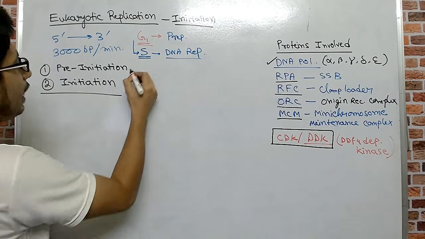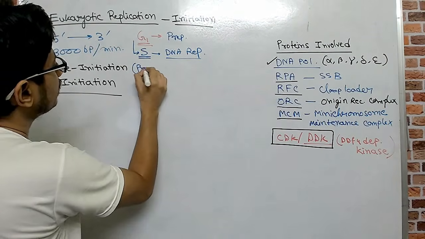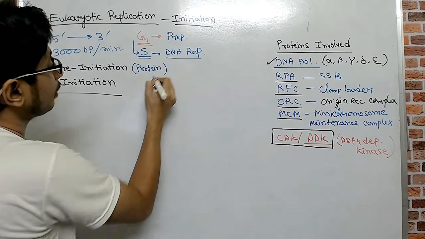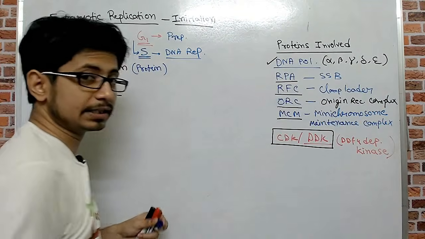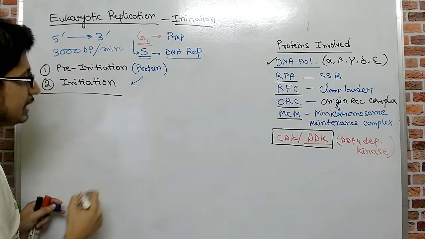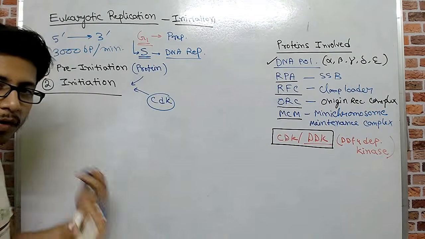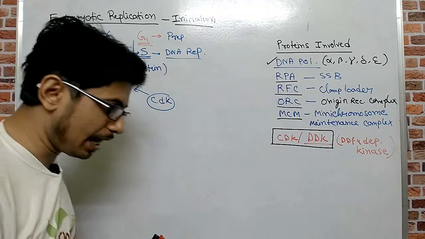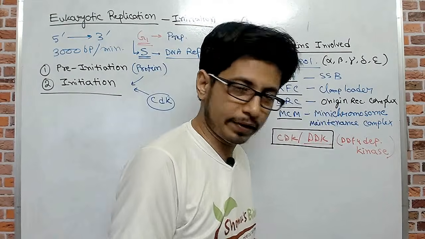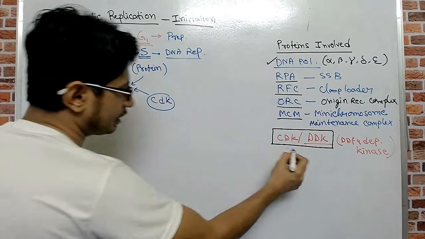Pre-initiation is the time where most of the proteins are synthesized. So let me write it here. Most of the protein synthesis is done, including the DNA polymerase synthesis. In the initiation phase, those proteins are utilized and the signal is received from CDK that tells the cell that now it's time to move from G1 phase to the S phase. And how exactly is it done? The CDK concentration regulates it.